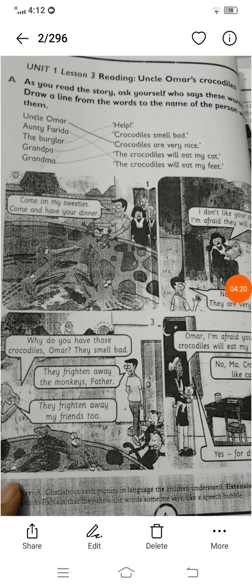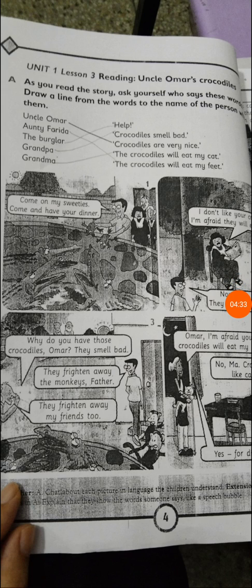Come on, my sweeties, come and have your dinner. I don't like your crocodiles. I am afraid they will eat my feet. Nonsense, dear. They are very friendly.